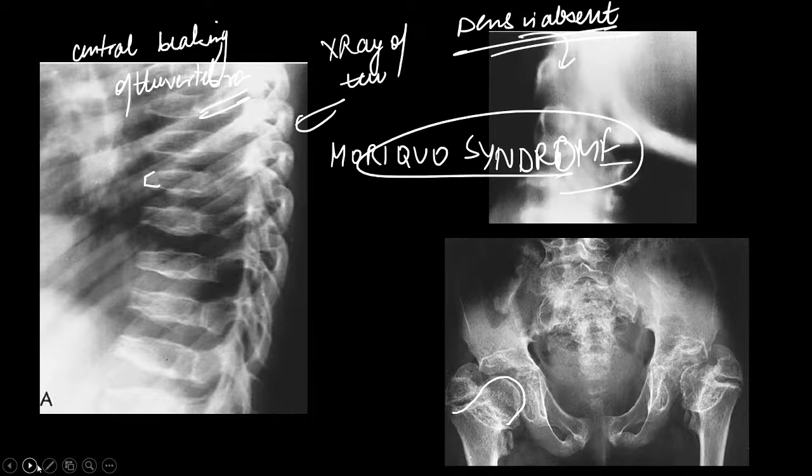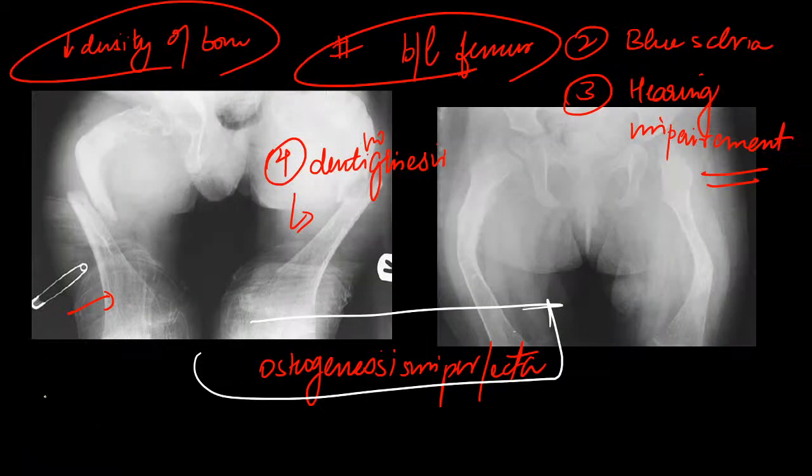In this syndrome, we could see that there was central beaking of the vertebra. Then we could see that there was absent dens in these patients. And we could see that the femur was dysmorphic.